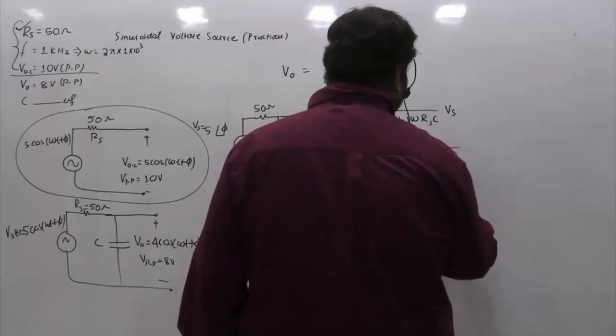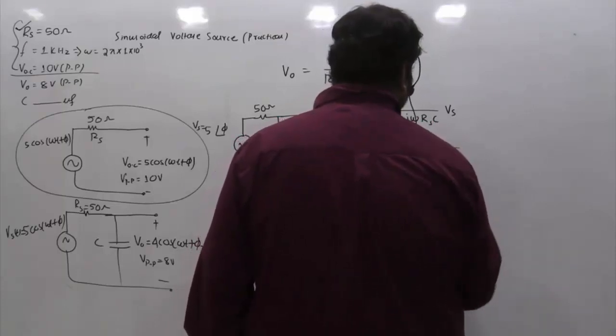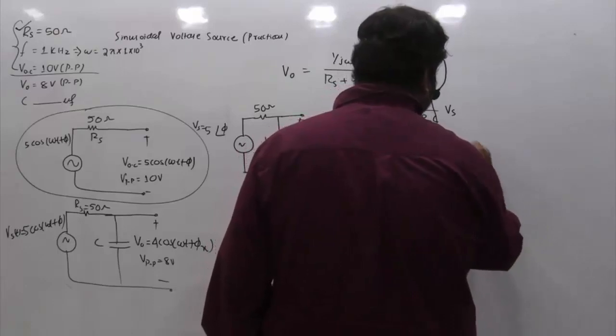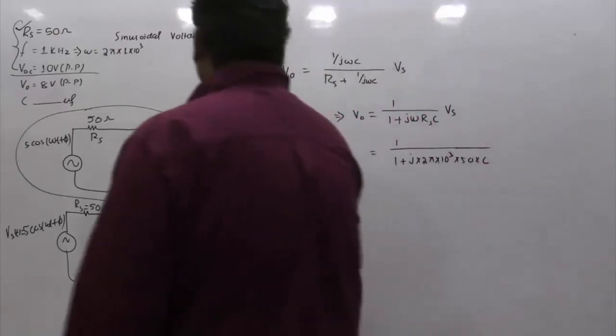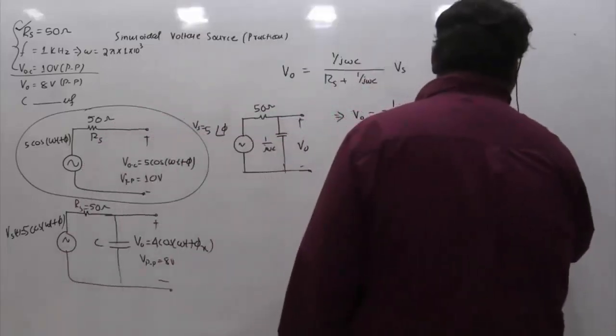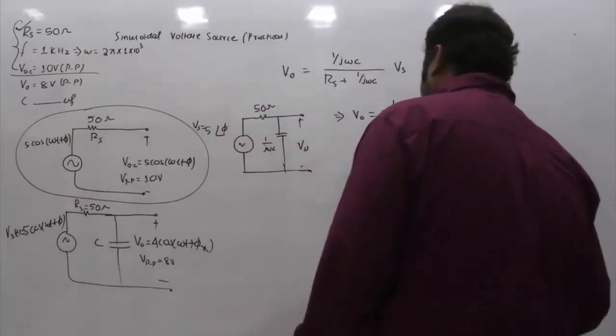Omega is 2 pi f, which is 2 pi into 10 power 3. Rs is given as 50, C is unknown and we have to find it, and the notation of Vs is 5 angle phi.